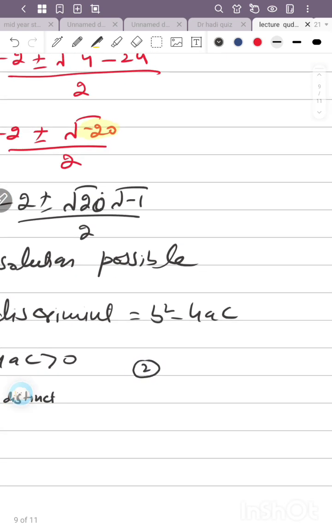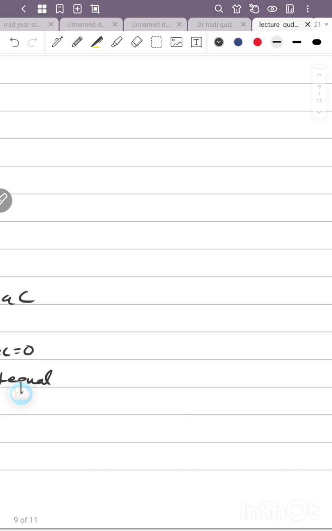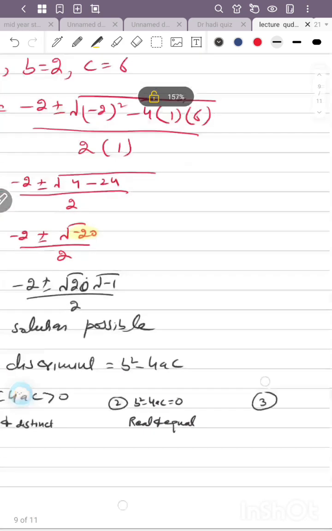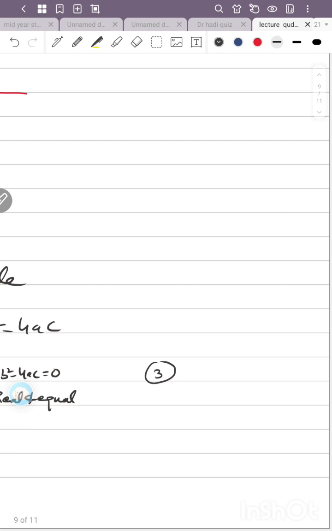Second case: b square minus 4ac equal to 0, so the roots are real and equal. Third case: b square minus 4ac less than 0, it means no real roots.